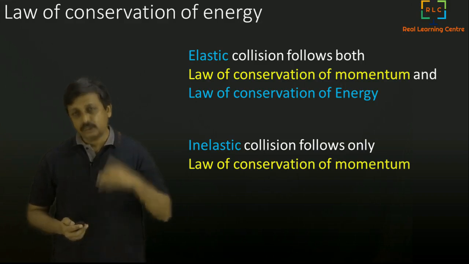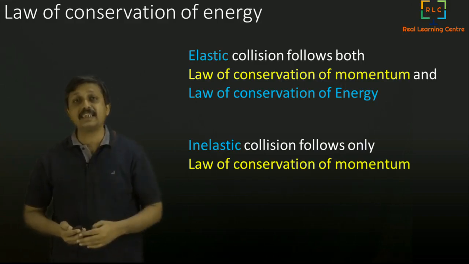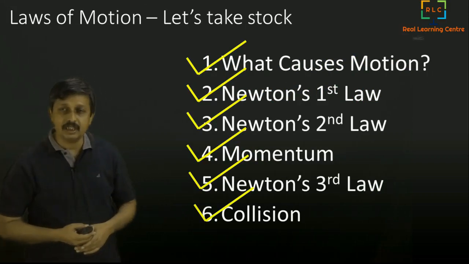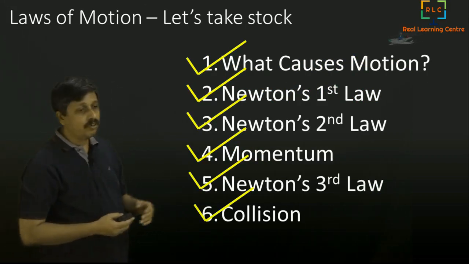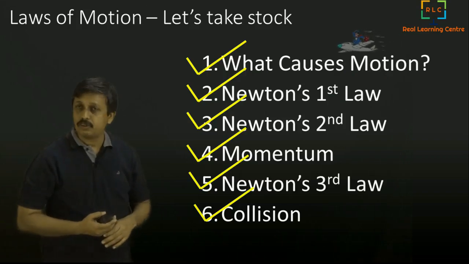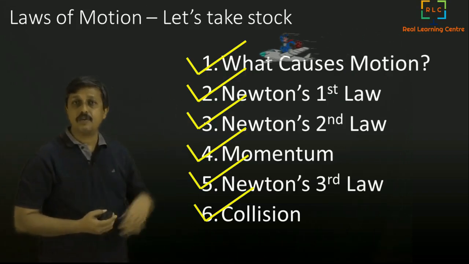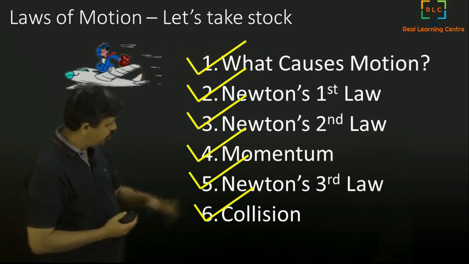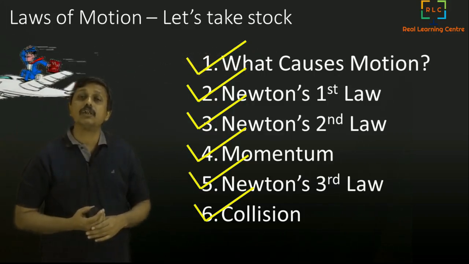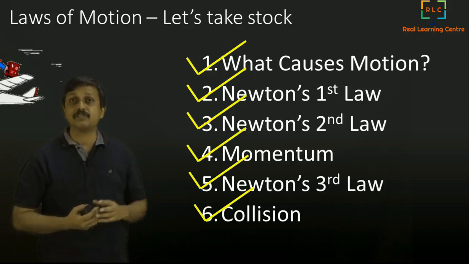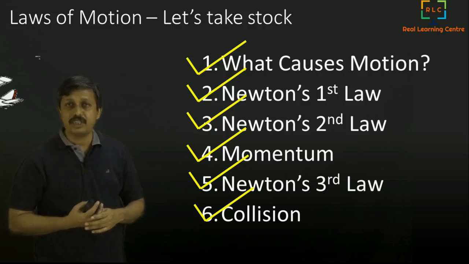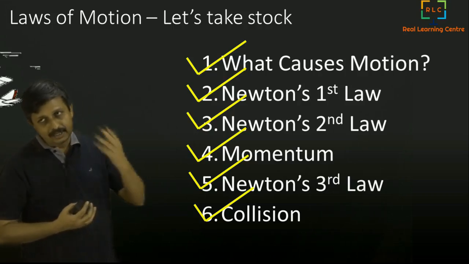That will lead us to the next chapter after this, which is work and energy. So we have now done what causes motion, and we have also looked at Newton's laws. What is momentum, you understood. What is conservation of momentum, you understood. We also came to know about two different kinds of collisions, elastic and inelastic collisions, and how to deal with them.